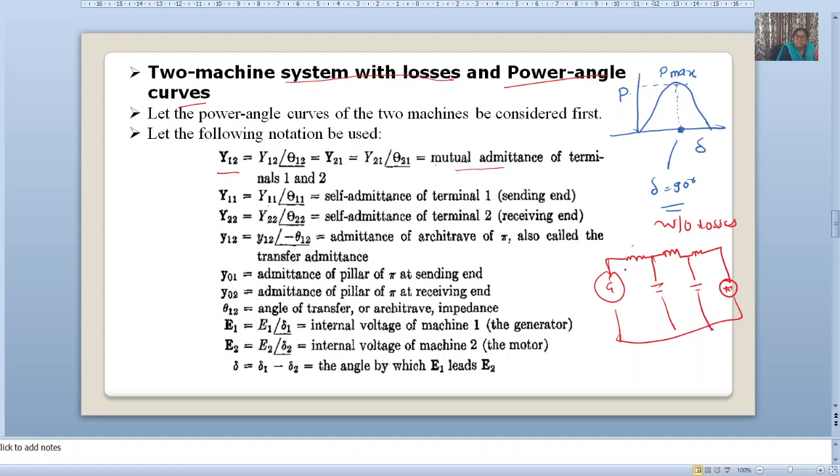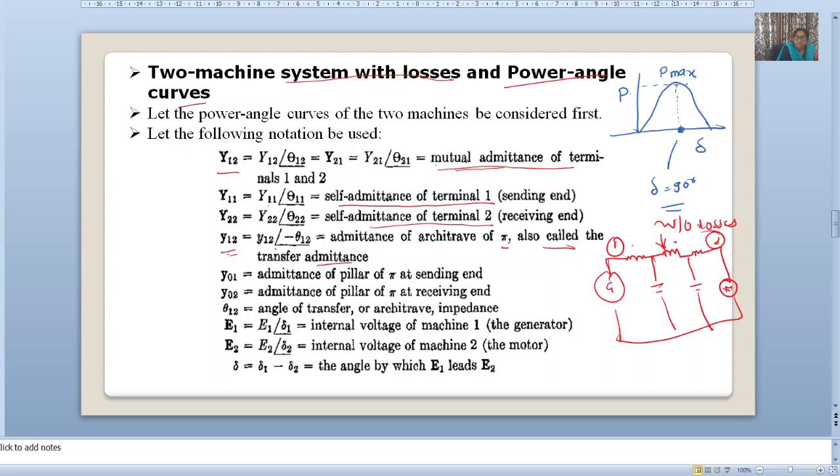So this is terminal 1 and terminal 2. Generator 1 is terminal 1 and generator 2, the motor, is terminal 2. Then Y12 is the mutual admittance of terminals 1 and 2. Y11 is the self admittance of terminal 1. Y22 is the self admittance of terminal 2, that is the receiving end. While small y12 at an angle of minus theta 12 is the admittance of the pi, also called the transfer admittance.